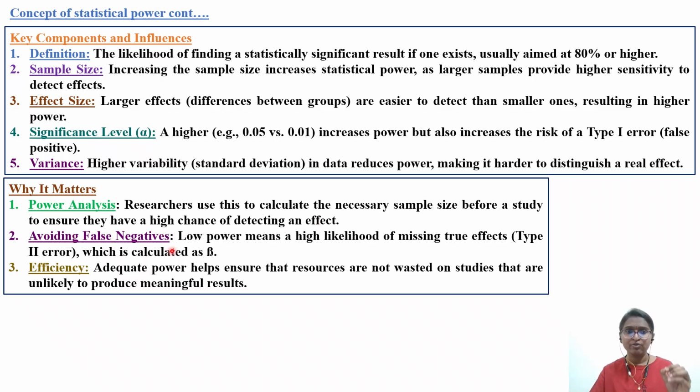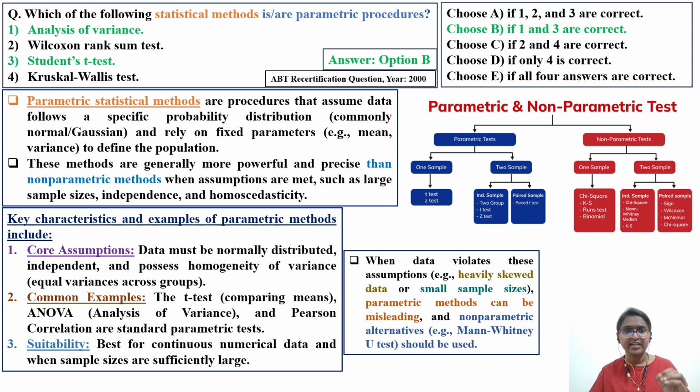Okay. Avoiding false negatives. Low power means the sample size is small, with a high likelihood of missing true effects. What the actual effect is, we will not be able to identify. That is type 2 error, which is calculated as beta. So what is alpha, what is beta, you have to remember by the end of this video. Efficiency. Adequate power helps ensure the resources are not wasted on studies that are unlikely to produce meaningful results. So this was about the concept regarding statistical power.